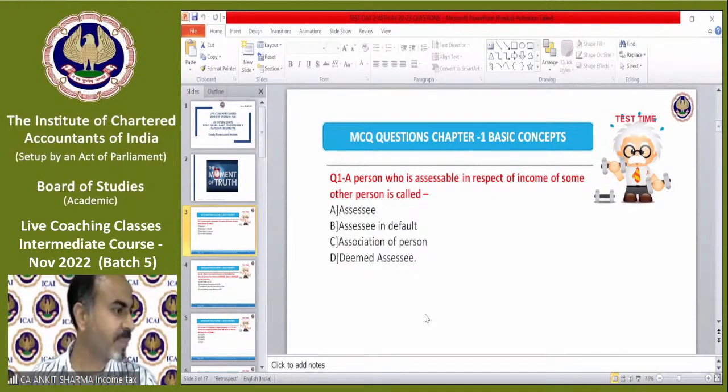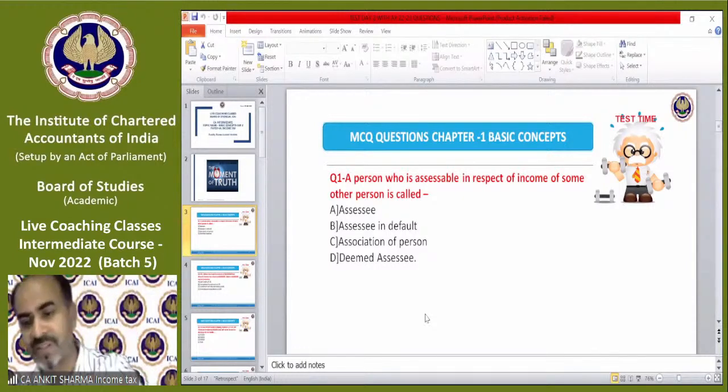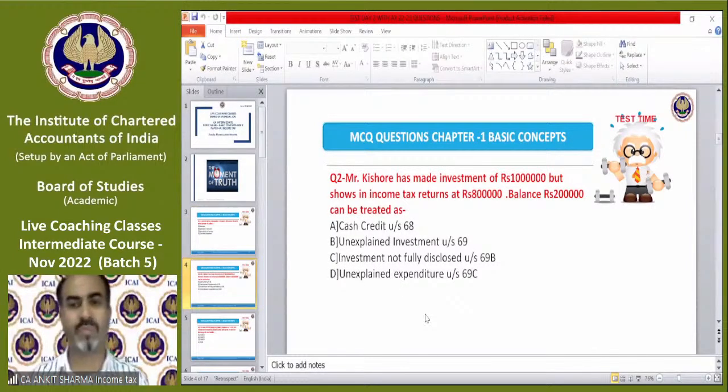Subrato Patro is saying B. B is wrong. Rafiq Bhai is saying D, correct. Miss Amrit Pal Kaur is saying D, very correct. Priyansh is saying C. Why is it C? It's D, Priyansh. Joshi is saying D, correct. The question 1 correct answer is D. Moving on to the second one.